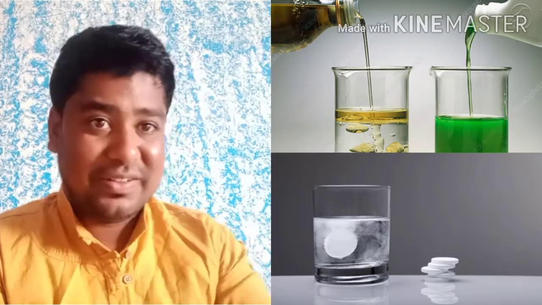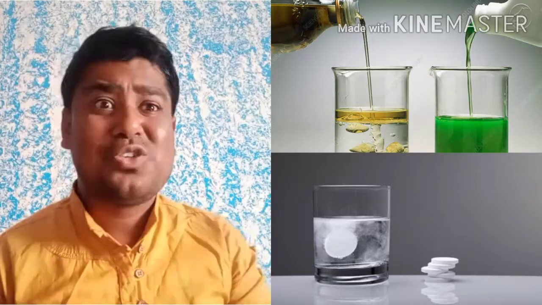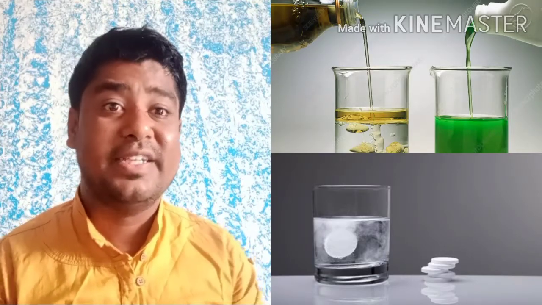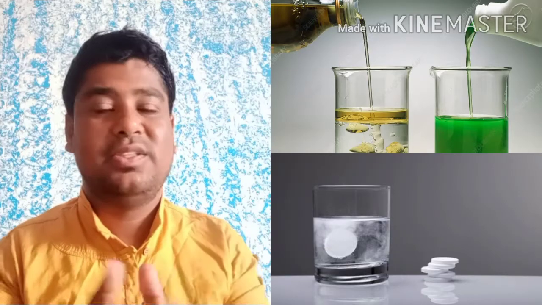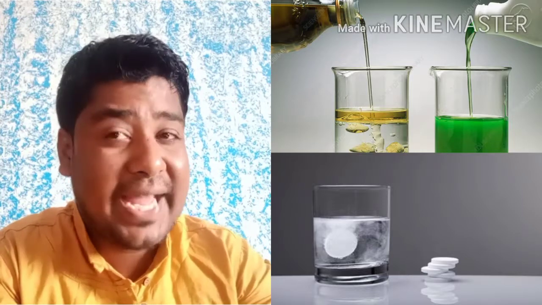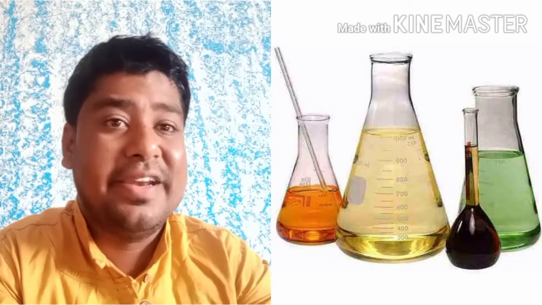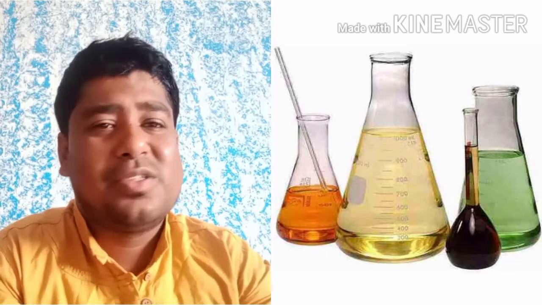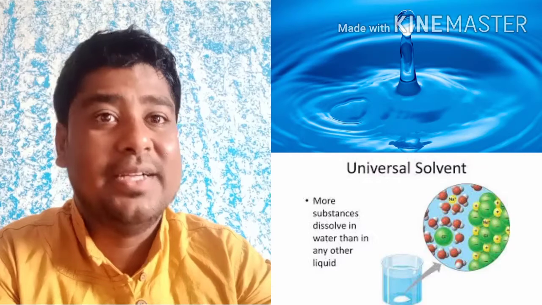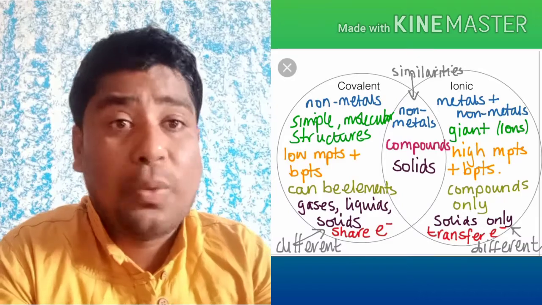They are insoluble in water. Along with that, the next point you can remember is that organic compounds are insoluble in water, so they don't dissociate into ions, and they don't conduct electricity. Whereas ionic compounds are soluble in water and dissociate into ions. To dissolve an organic compound, you have to use organic solvents like benzene, toluene, etc. There are many, you will learn them later. Inorganic compounds can be dissolved in the universal solvent, that is our water, but organic compounds are not soluble. So these are the properties of covalent compounds.